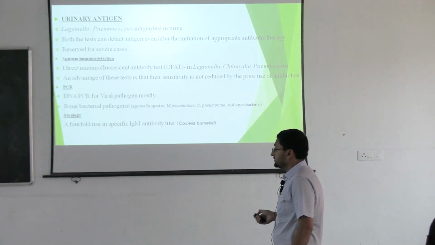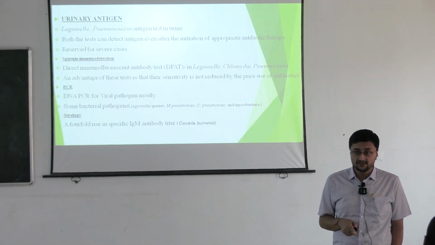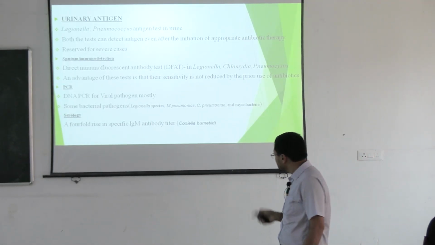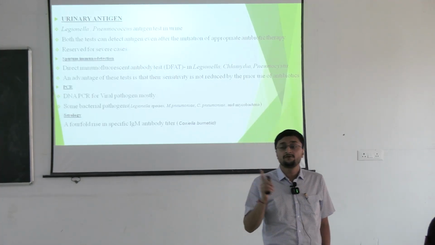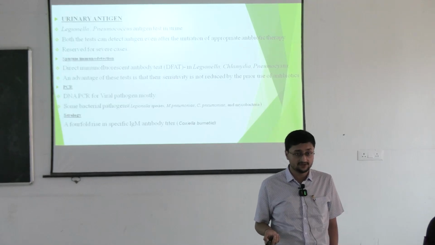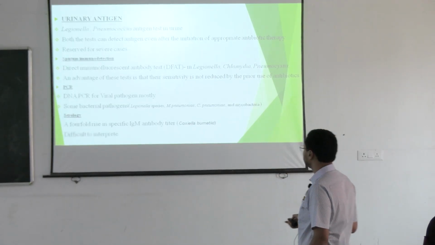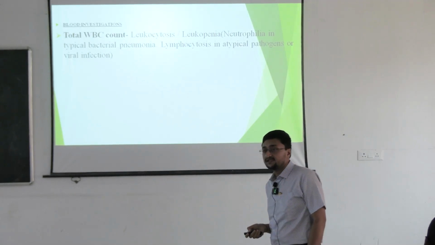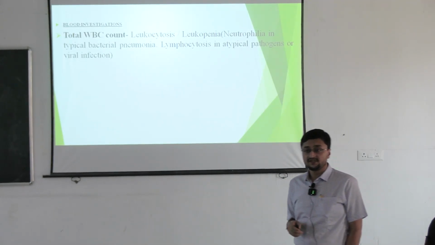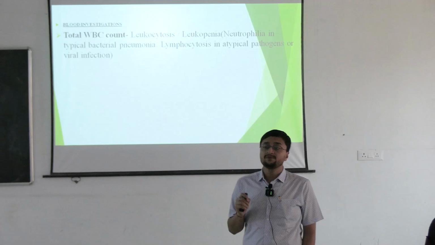So especially in case of Coxiella pneumoniae, there is a use of IgM serology titer. There must be 4-fold rise of IgM antibody titer. So what is the basic blood investigations? Total WBC count.